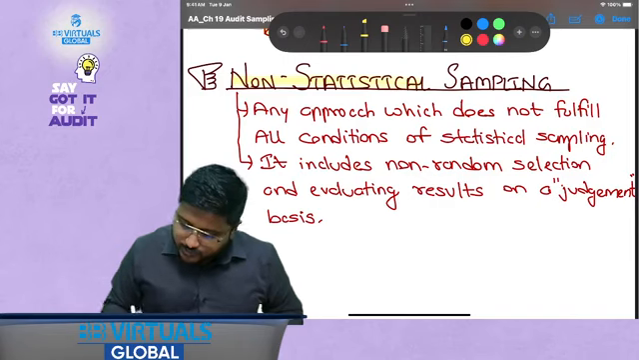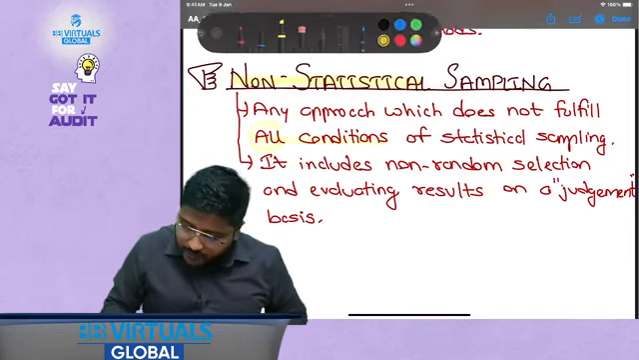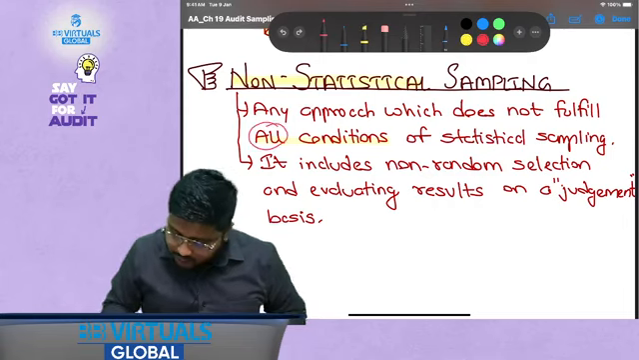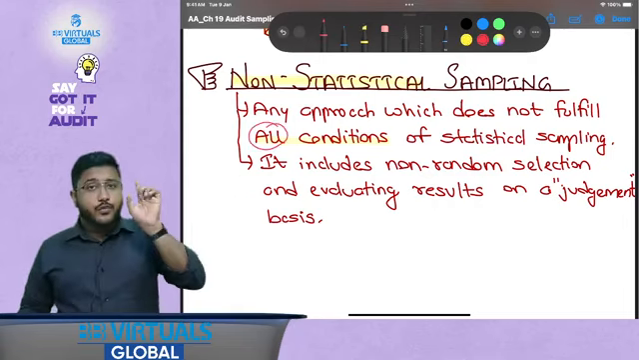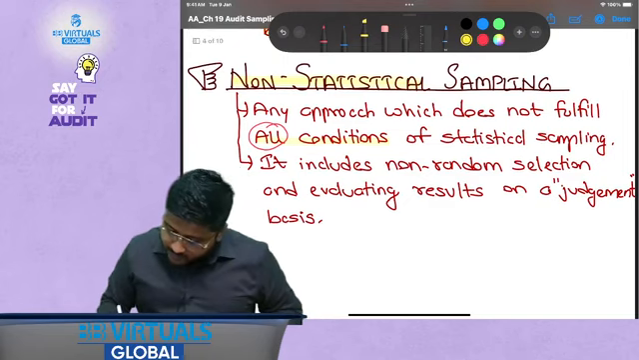Now non-statistical, so any approach which does not fulfill all conditions. Okay, so even if one is left out, will it be called non-statistical? Yes. Even if one condition is left out, it would be called non-statistical. Okay, it includes non-random selection and evaluating results on a judgment basis.